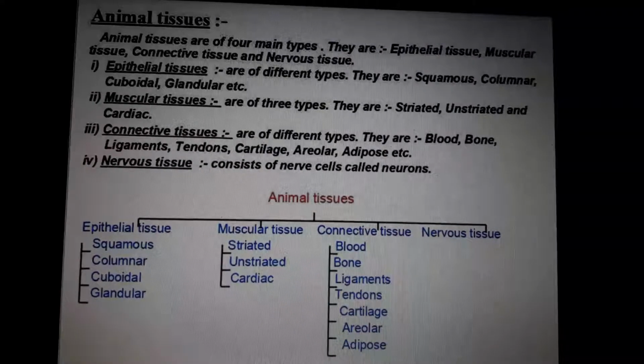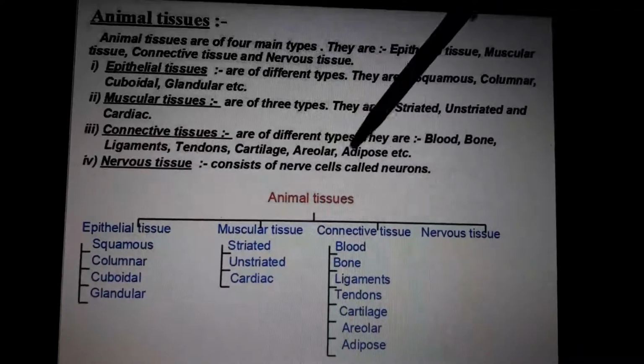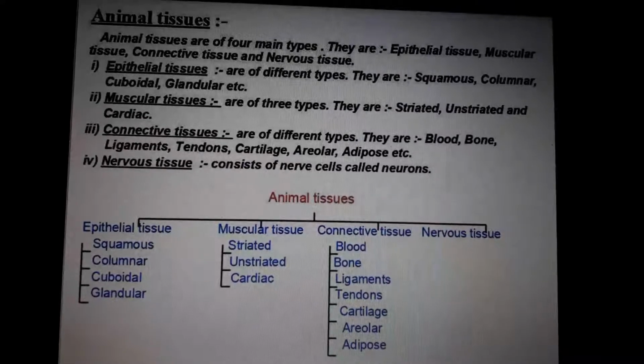But if you study like that, you will miss that A while writing in the examination. All other words, I think, are easy to pronounce: blood, bone, ligaments, tendons, cartilage, areolar, and adipose. Anyway, pronunciation won't be asked in the examination; you just want to write the spelling correctly. Nervous tissues consist of nerve cells and neurons. So that's the introduction to animal tissues.